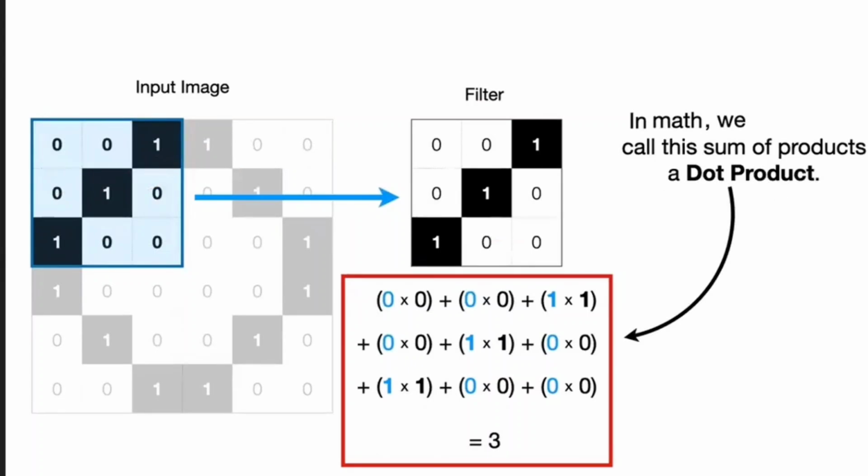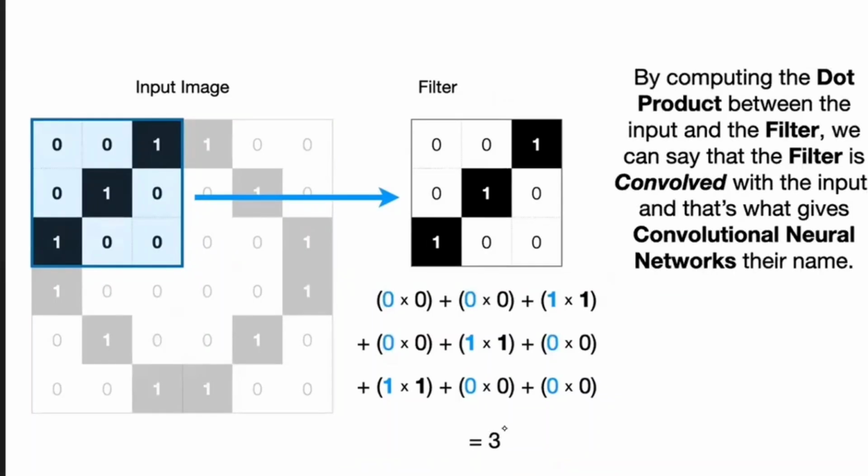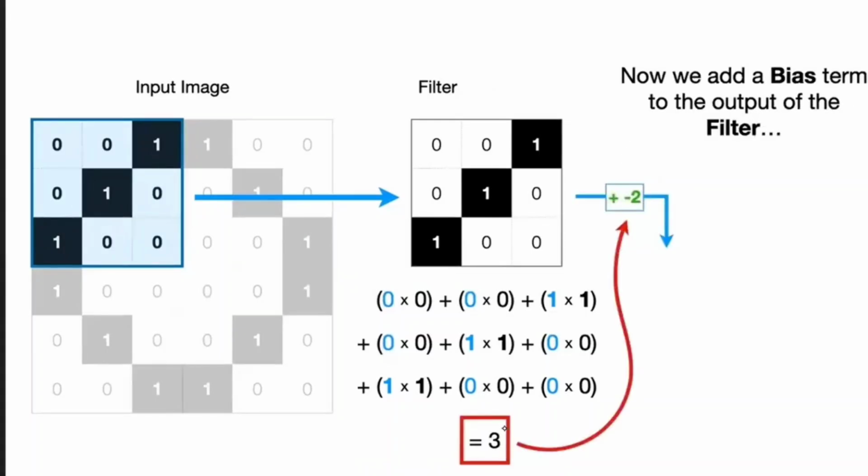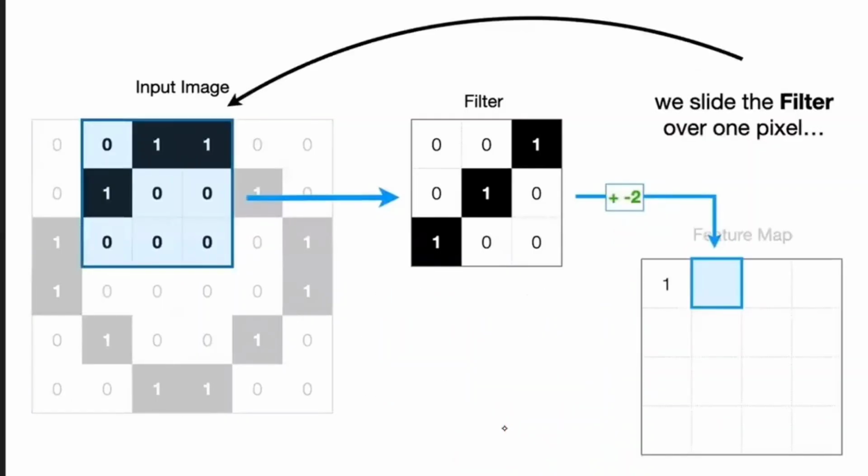So first, it is going to multiply this one into this one. That is 0 into 0, 0 into 0, 1 into 1, 0 into 0, 1 into 1, 0 into 0, 1 into 1, 0 into 0, 0 into 0. Output is 3. Once this is completed, it is going to send, this is called sigma wi xi plus b, some bias. It is going to add some bias, and post the bias, you are going to get some value.